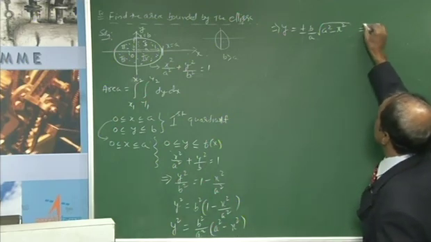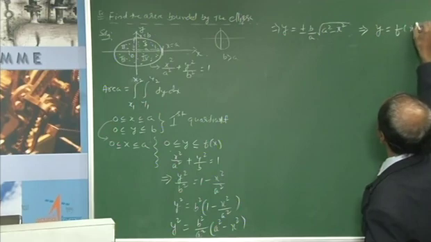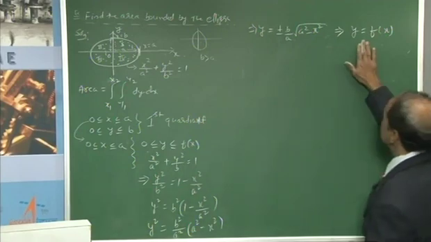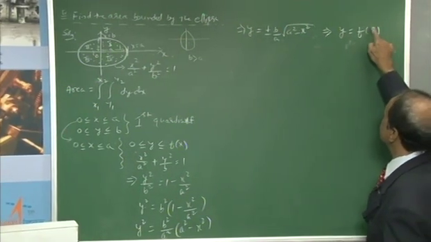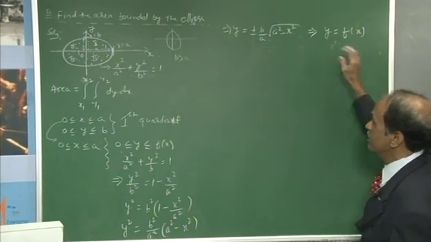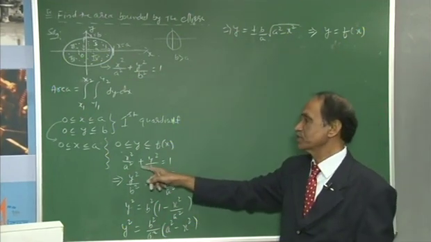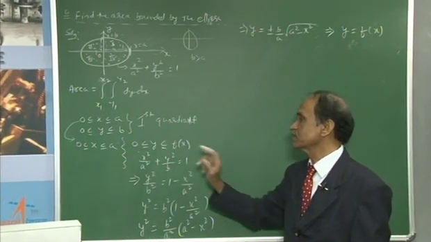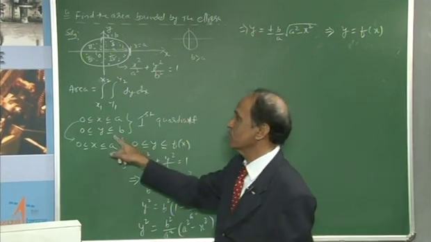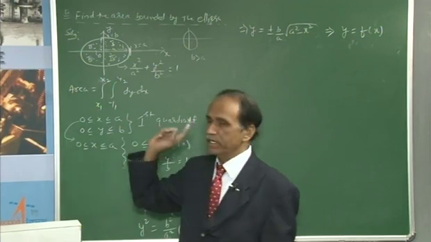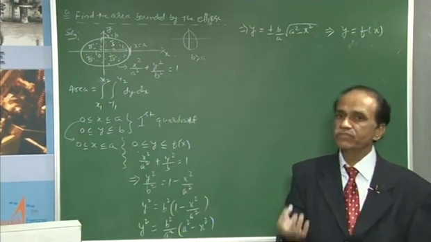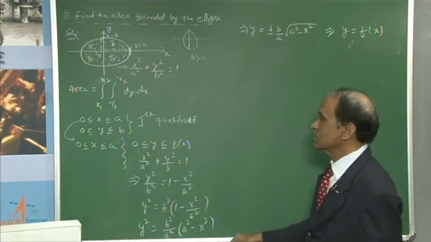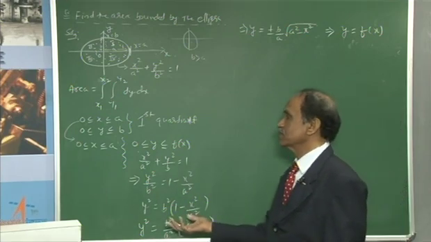You can name it as y is a function of x. I hope the basics are very clear to you. This is the equation, y is a function of x. x is the independent variable and y is the dependent variable. When you express from the given equation in any form, you have two options. You can express y in terms of x, or you can express x in terms of y. But for the present requirement, if you keep these limits 0 to a as the limits for the variable x, then you have to define the values for the limits as variable limits for y.